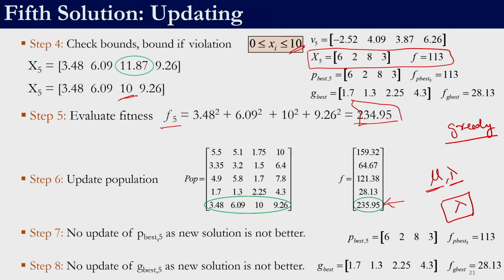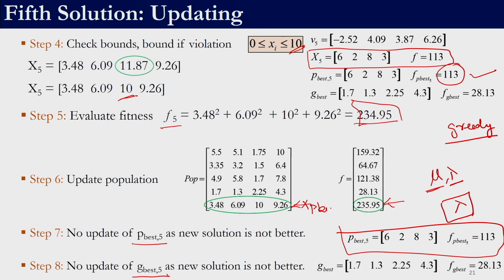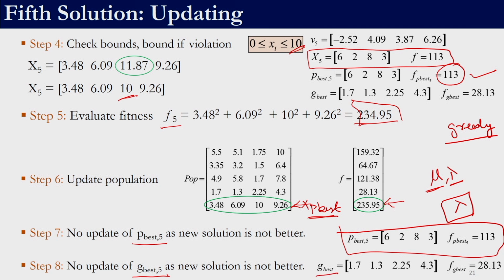Now we need to compare with the p best. Now we need to decide whether p best and g best are to be updated. So p best currently is 113 and what we got is 235.95. So obviously 113 is better, so that is retained, right. This is not updated as p best. So this is not p best, right, though it is in the population. As the name itself indicates, it is the best position of the particle so far, right. Similarly, we will check for g best. G best that we currently have is 28.13 and the one that we obtained is 235.95. Since 28.13 is better, we will not update g best, right.